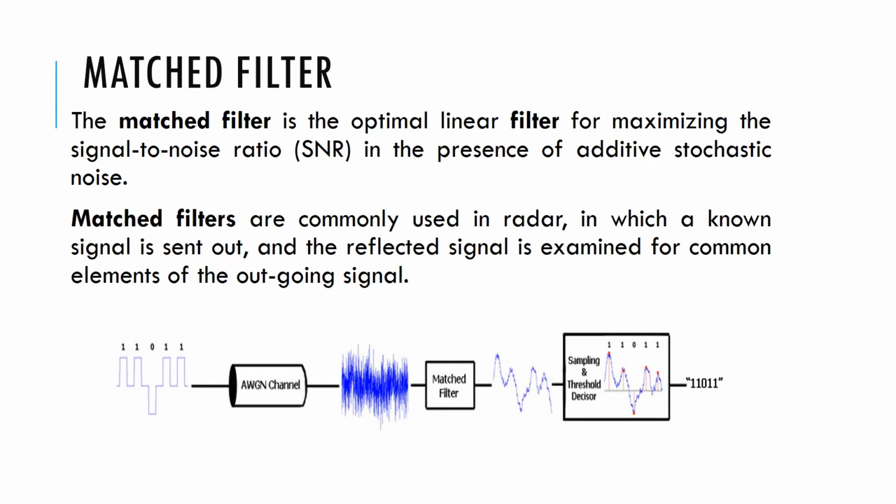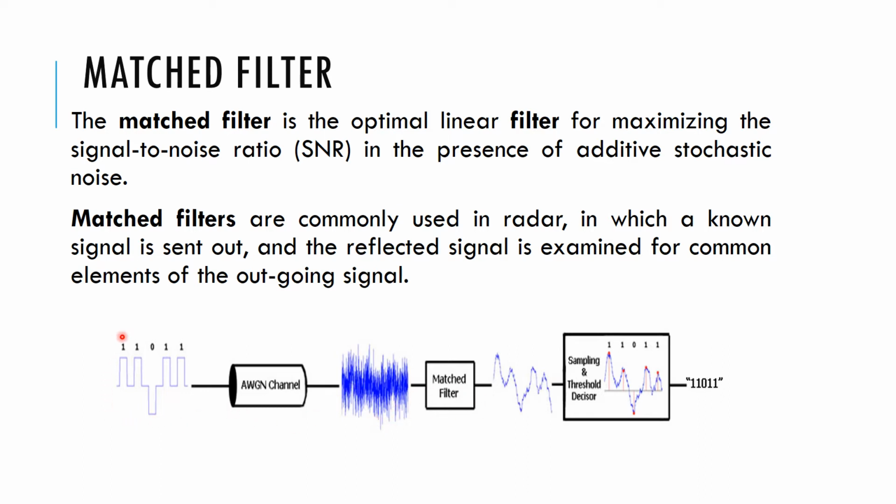You can see this is the digital signal data being transmitted from the transmitter end. It has 1 1 0 1 1, a bipolar way of representing the signal, and it is passed through the channel. In the channel there is additive white Gaussian noise, which means the power spectral density is uniformly distributed over all the signals in the transmitted side. Such a noise we call additive white Gaussian noise. It gets added, and you receive this signal at the receiver end.